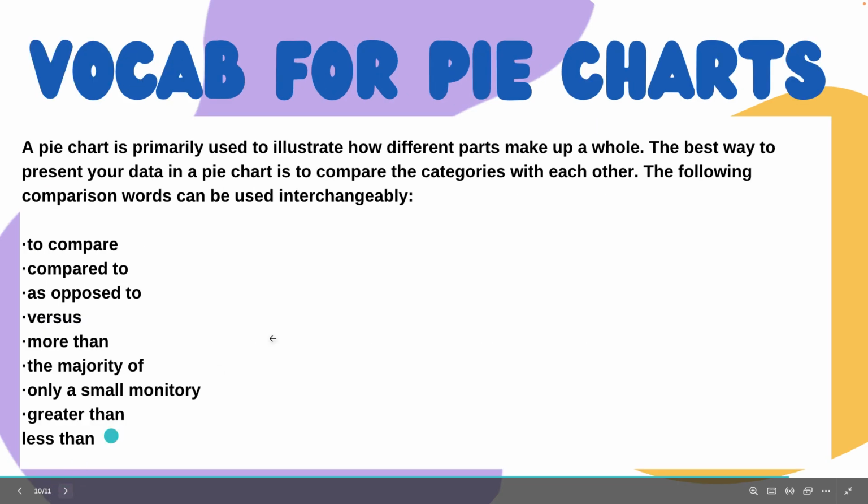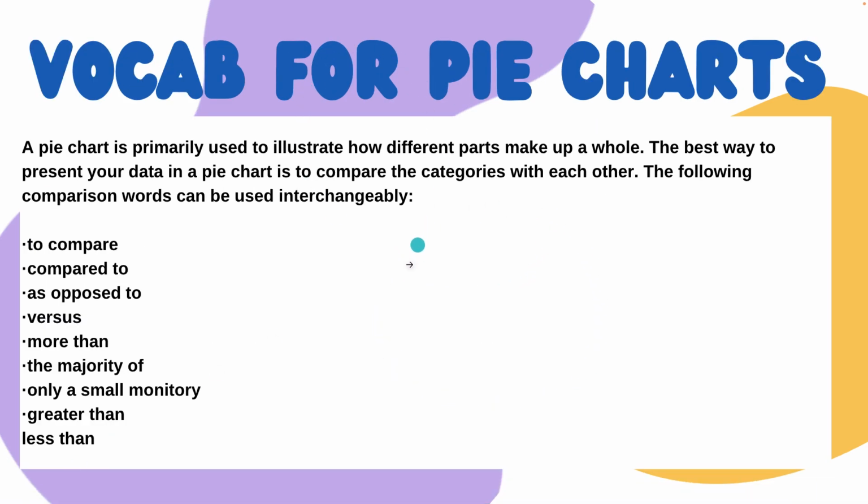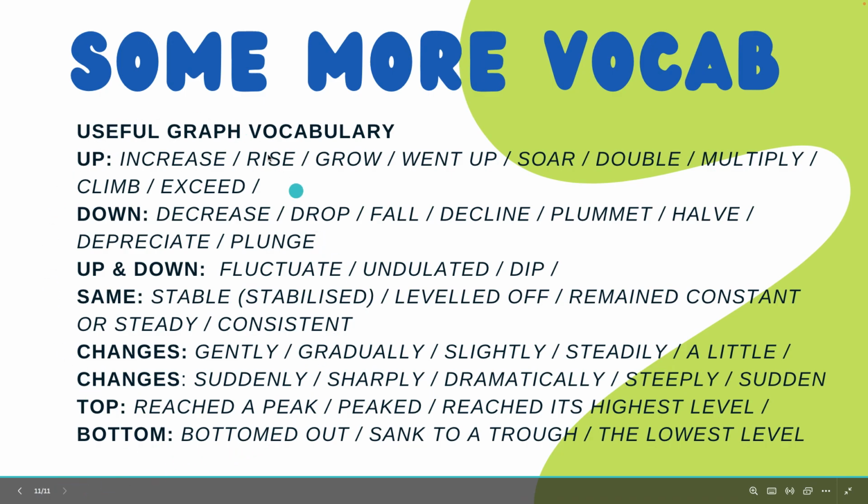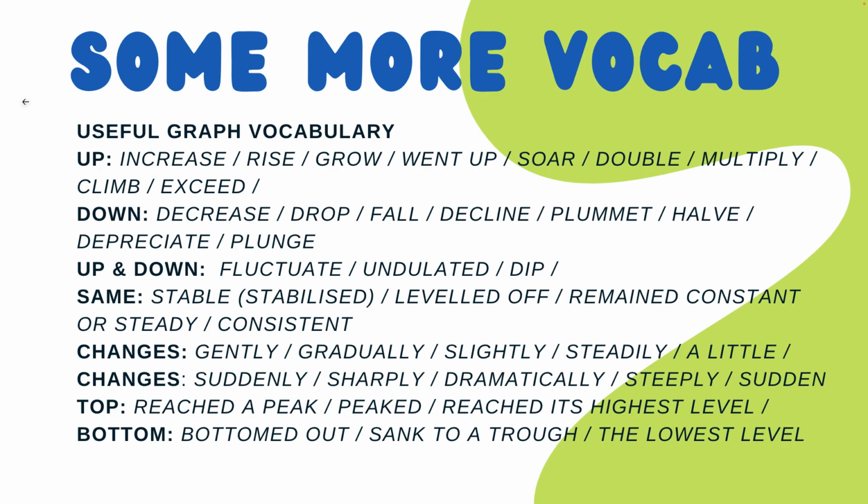Okay? For describing pie charts, since we have to illustrate the different parts that make the whole of the pie chart, we can use compare, as opposed to, versus, the majority, etc. And here you also have a summary of some more important vocabulary, okay? About the changes, if the changes go up, down, etc.